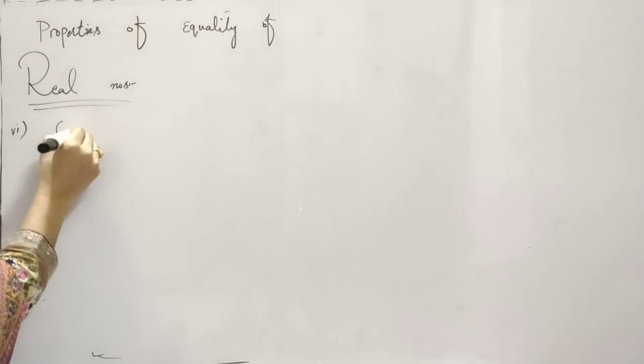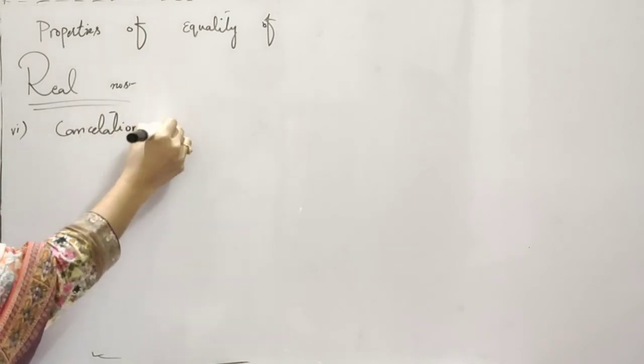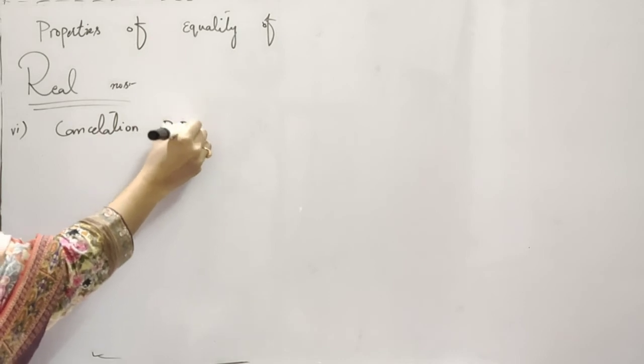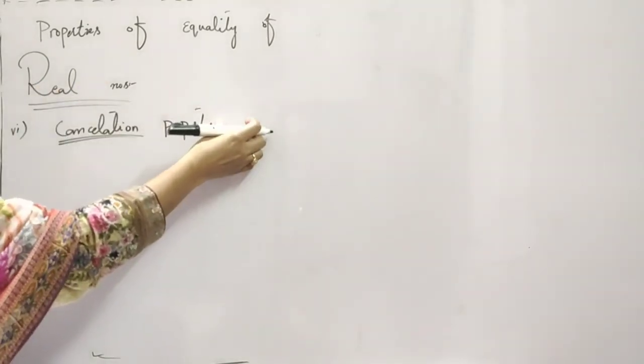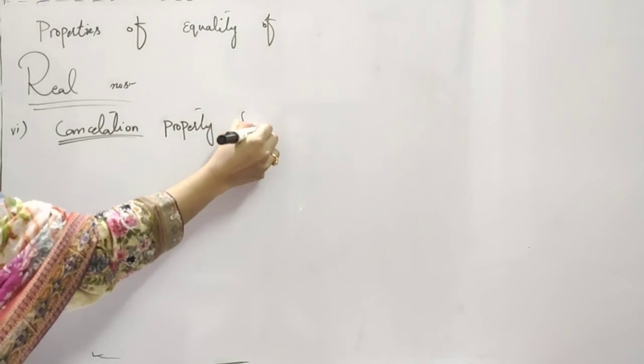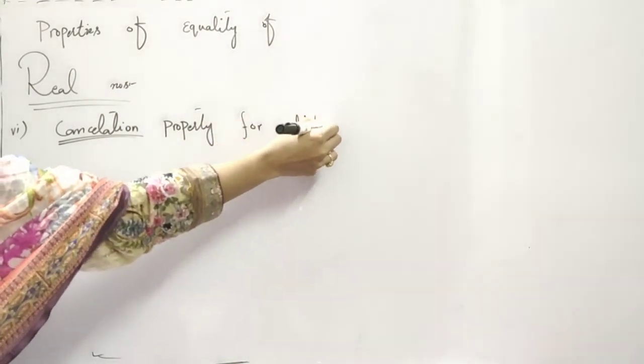Now we move toward the next property, and the next property is the cancellation property for addition.